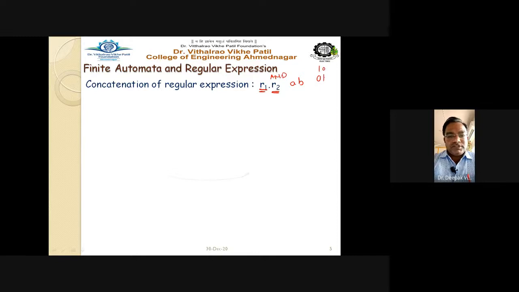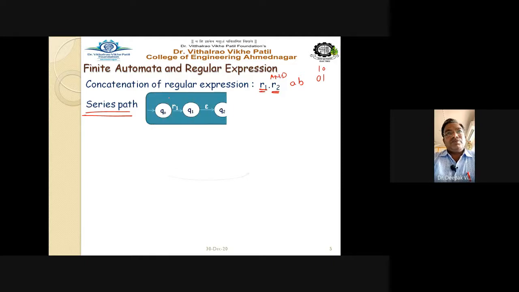So if the regular expression is of the type R1 dot R2, then we have to follow the series path while drawing the automata. How to draw the series path? See here, Q0 on R1 goes to Q1, epsilon to Q2, Q2 on R2 goes to Q3.